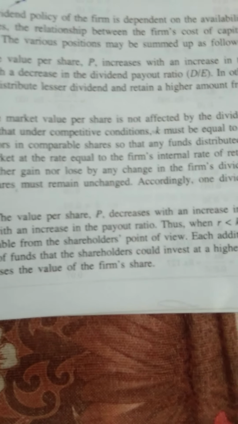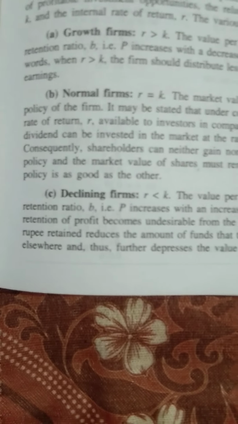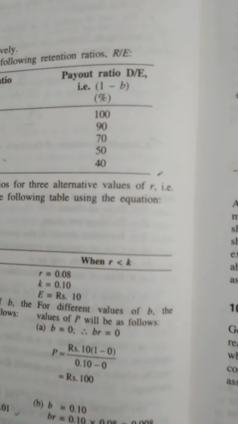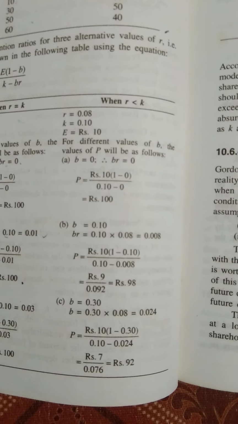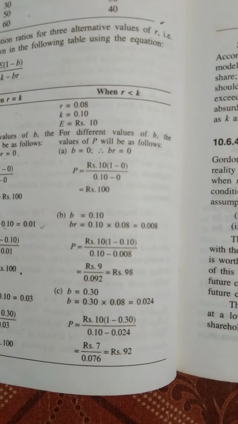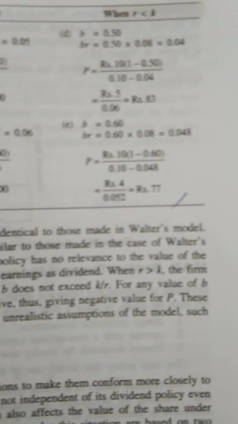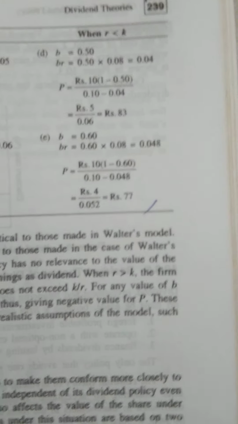The value per share decreases with an increase in the retention ratio. As the retention ratio increases, the value of the firm, look at here, B is 0. In that case, the value is 100. But when the retention ratio is 60%, the maximum one, the value is the least one.